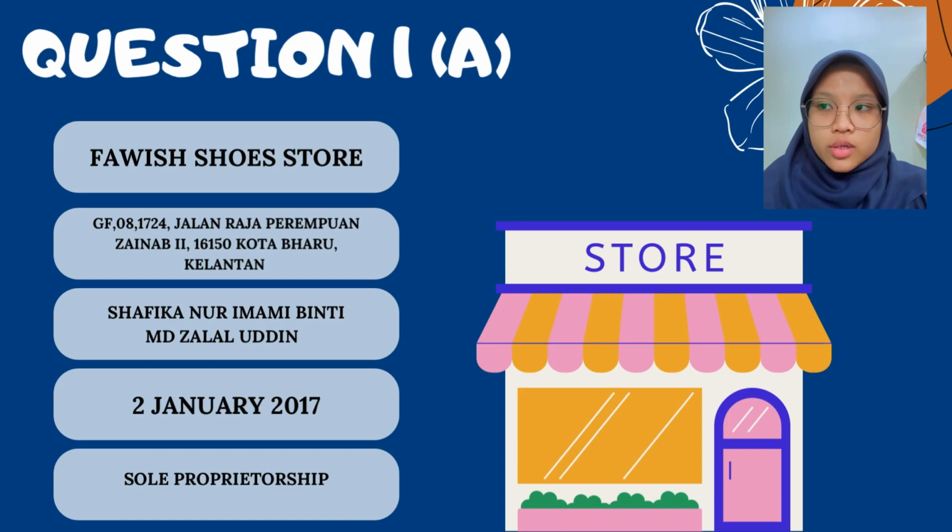Next, question 1. Company information. Name of the company, Farish Food Store. Address, GF081724 Jalan Raja Puban Zainab 2, 16150 Kota Baru, Kelantan. The owner is Syafiqah Nur Imani binti Mat Zalaluddin. Date of established is 2 January 2017. Type of business is sole proprietorship.